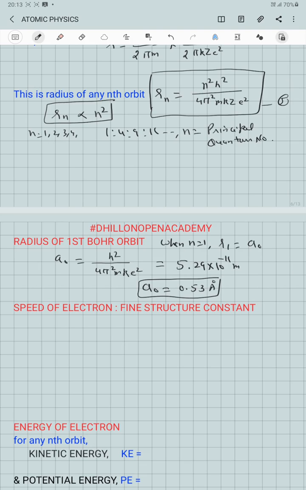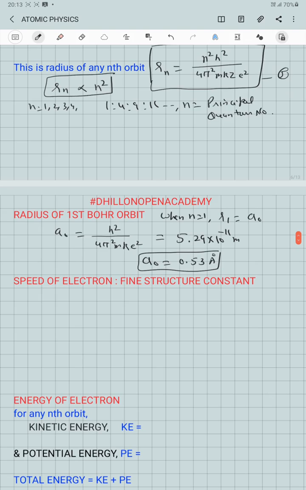If we find the speed of the electron, we know that Vn is equal to 2 pi k z e square over nh.